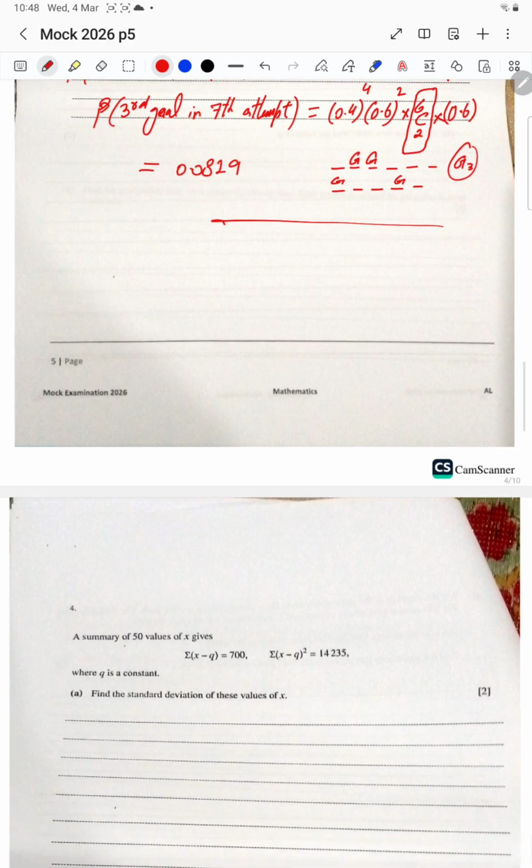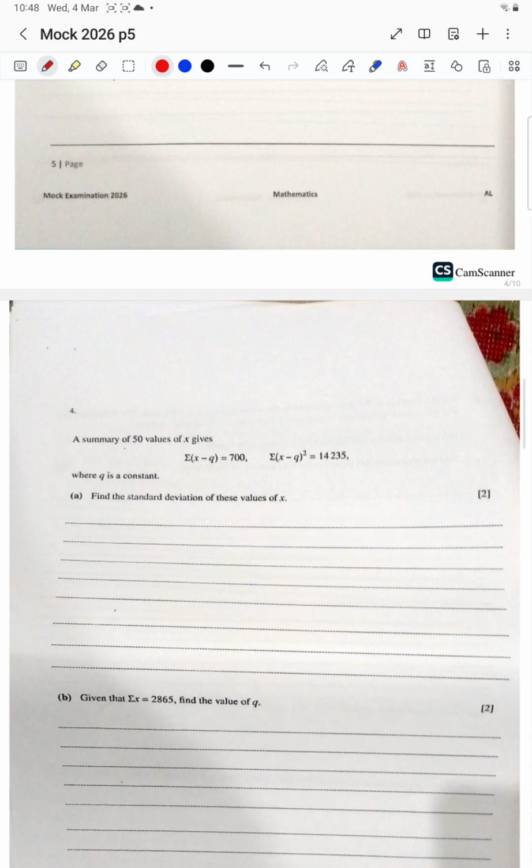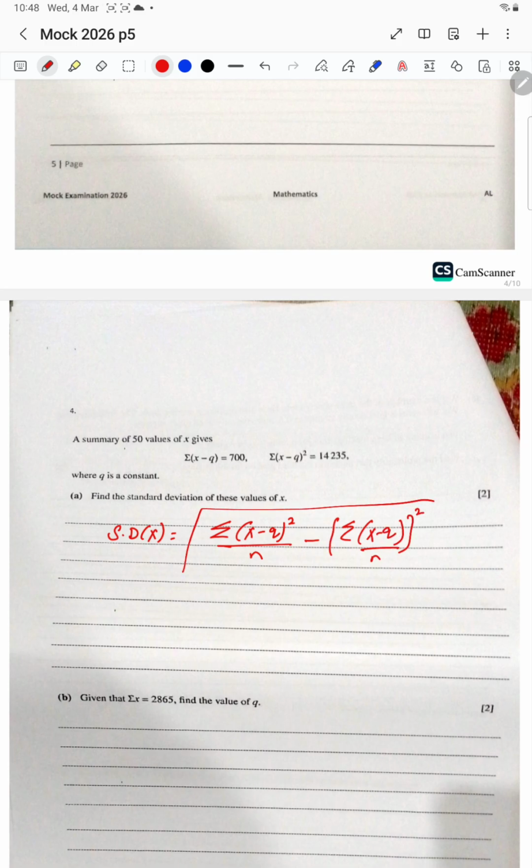Okay, now the next question, question number 4. A summary of 50 values of x gives this. Find the standard deviation of the values. Okay, the same formula we can use: standard deviation of x will be the square root of sum of x squared divided by n minus sum of x divided by n, whole squared.